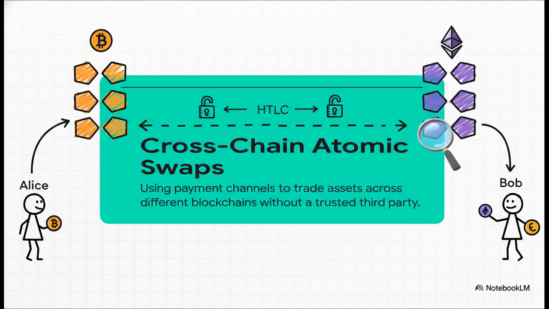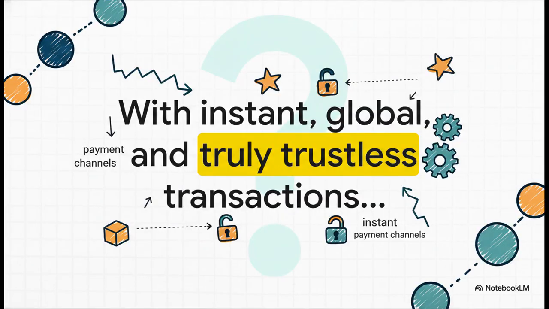That same secret handoff trick we just talked about, the HTLC, it can work even if the channels are on two totally different blockchains. This enables something incredible called a cross-chain atomic swap. It means Alice can trade her Bitcoin directly for Bob's Ethereum, peer-to-peer, with absolutely no exchange in the middle that she has to trust. So that's what this all leads to. When you put it all together, the technologies we've just walked through create a way to have instant, global, and truly trustless transactions for pretty much anything of value.